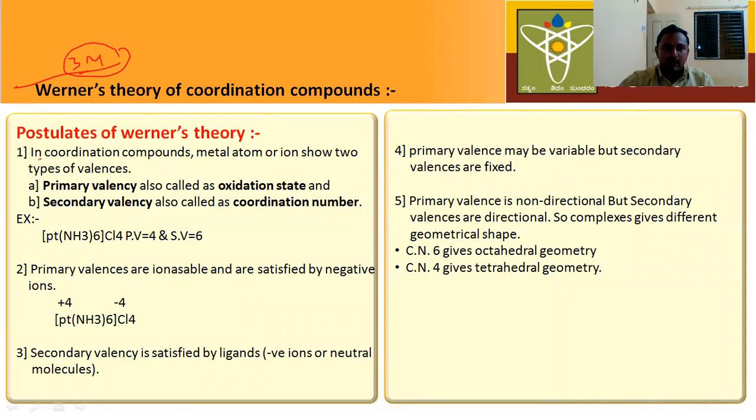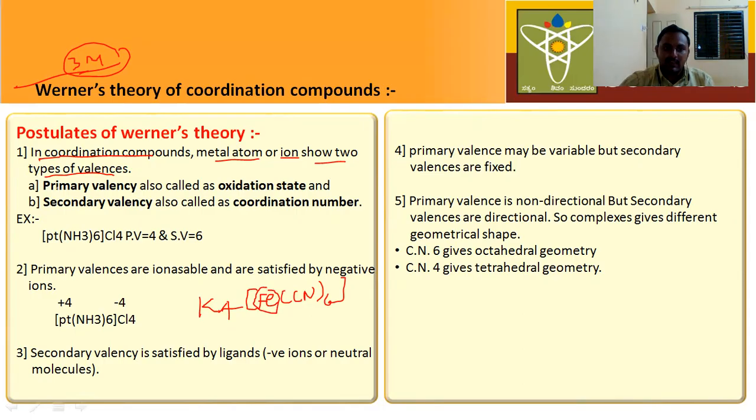According to Werner's theory, the first postulate is that in coordination compounds, the metal atom or ion shows 2 types of valencies. For example, potassium ferrocyanide, CN6. In coordination complexes, this metal shows 2 types of valencies.